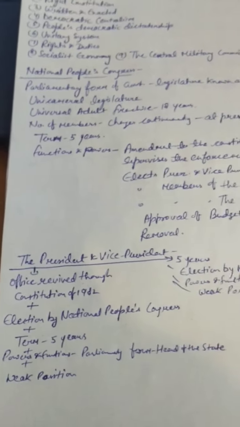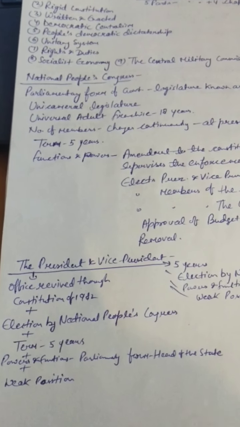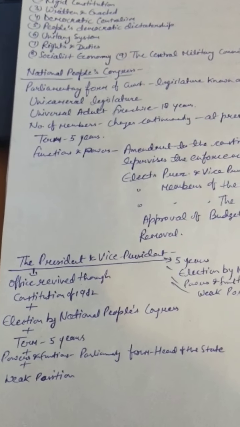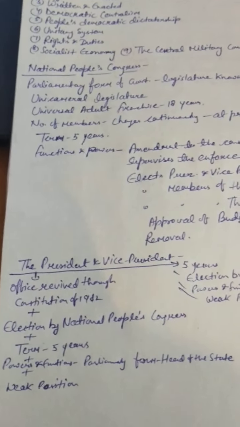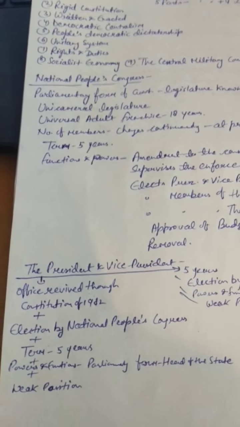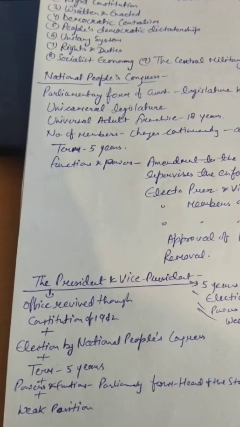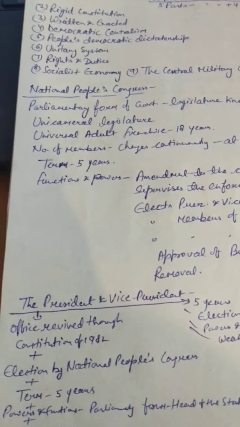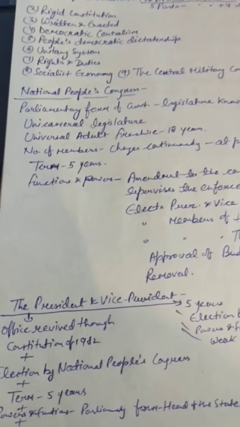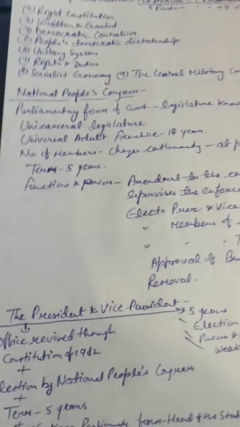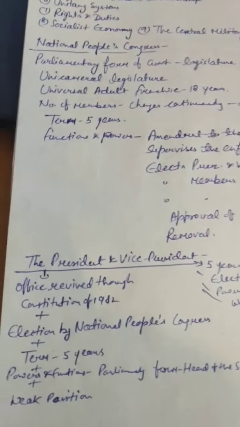Next one is powers and functions. In the parliamentary form of government, whatever functions are performed by the head of the state are done here by the president. And the most important thing is that here we find the weak position of the president. He is not powerful, and the most powerful organs here are the Communist Party and National People's Congress.